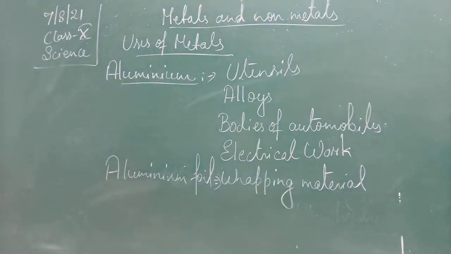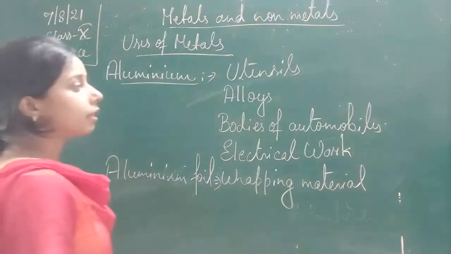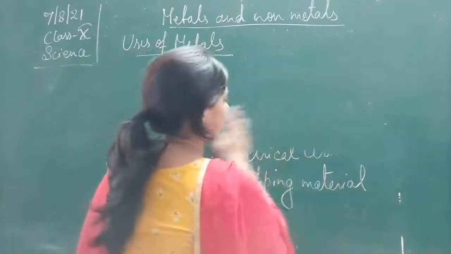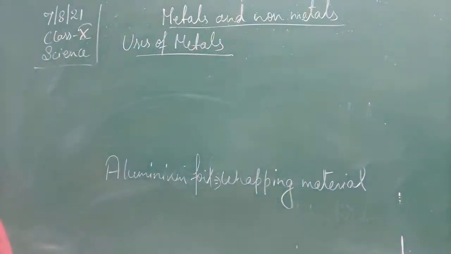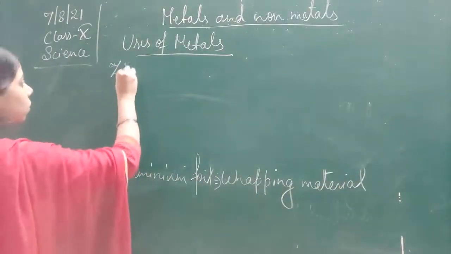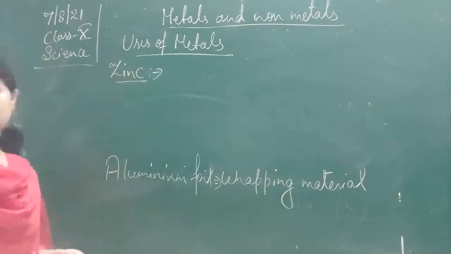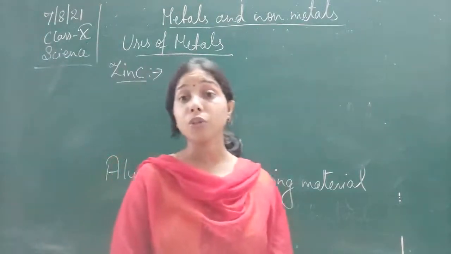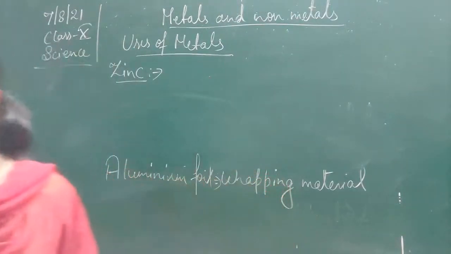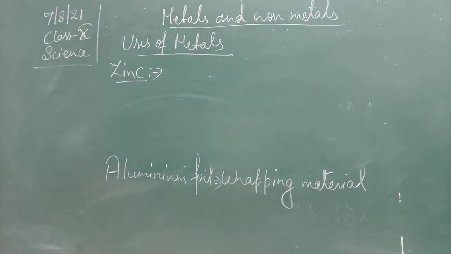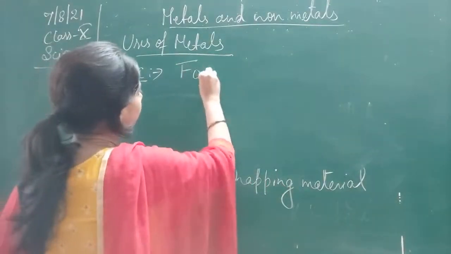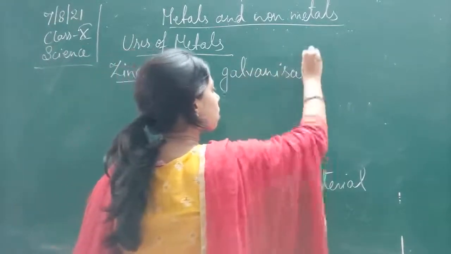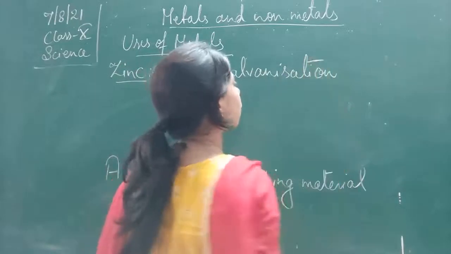Then the next one is the zinc. So we will see where we will use the zinc also. What is the use of zinc? Zinc is used for galvanizing the iron in order to protect it from rust. So it is used for galvanization.